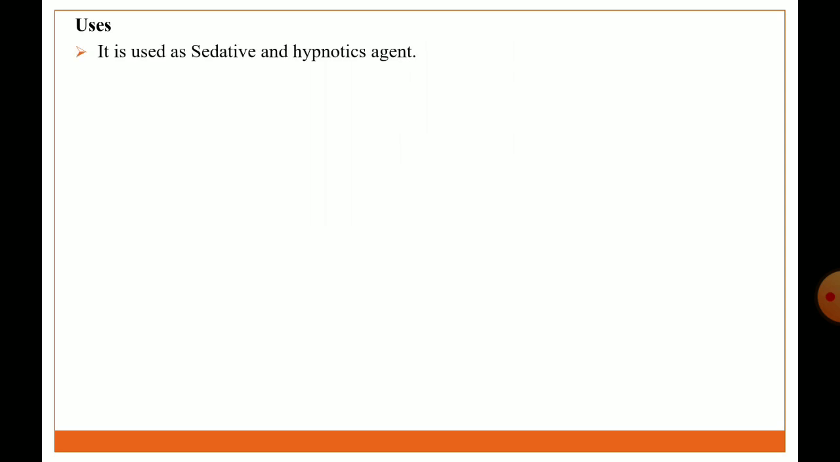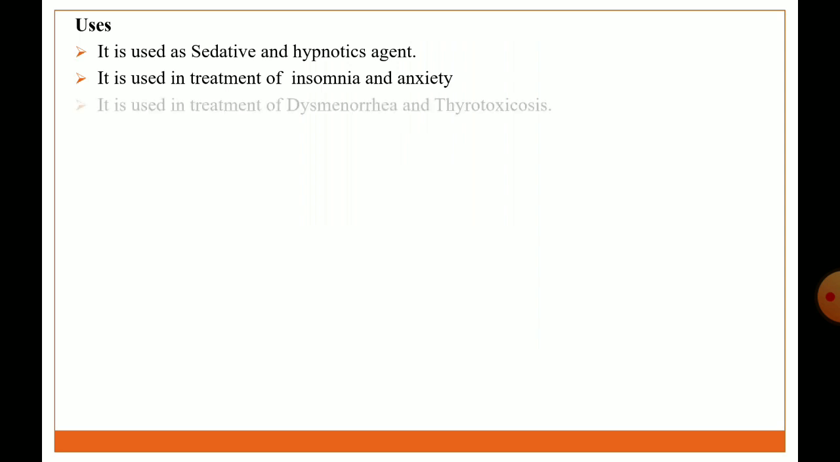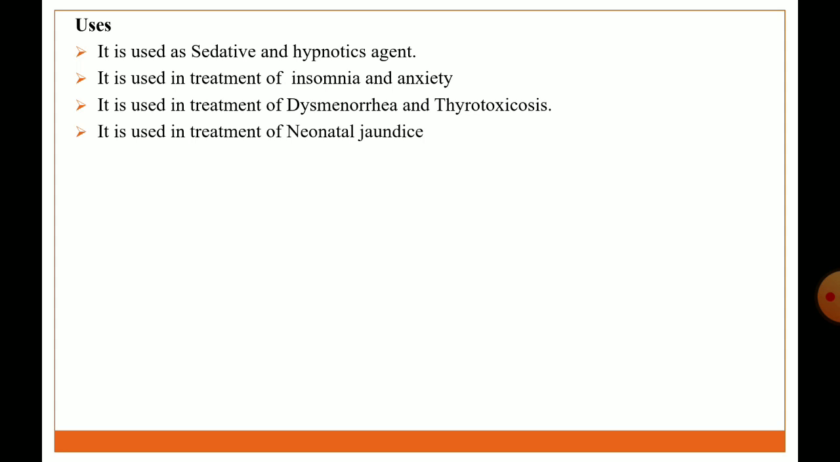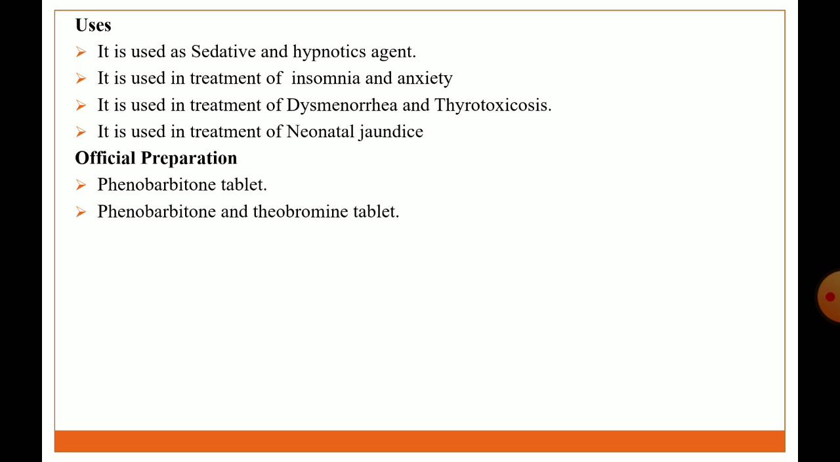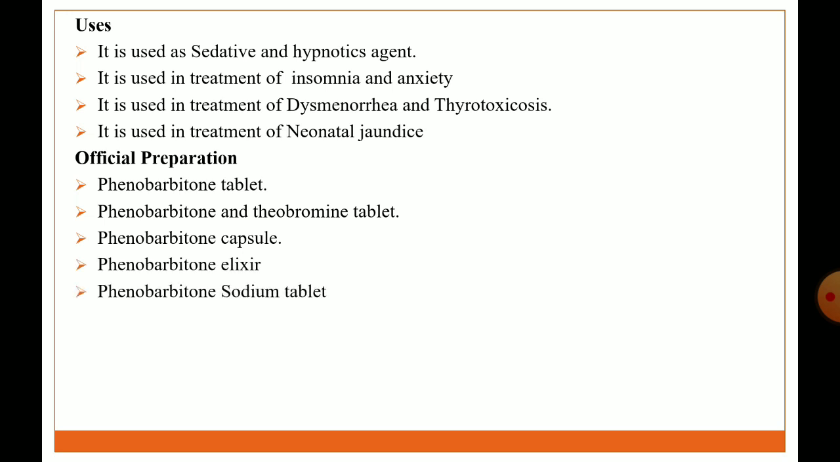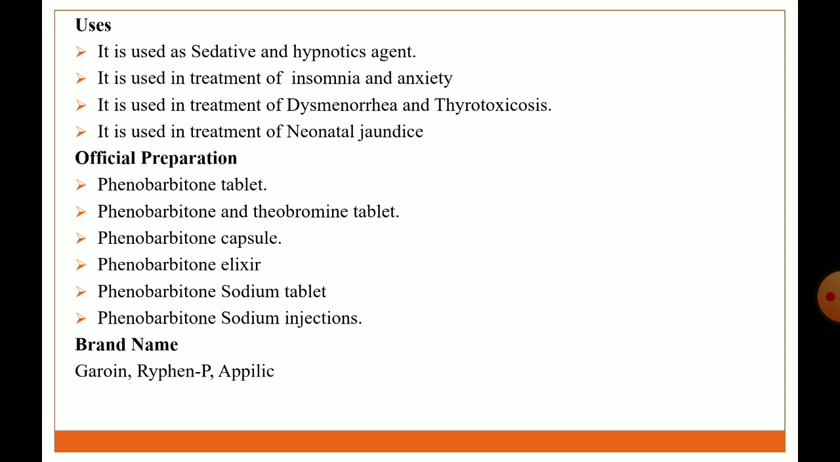Uses: it is used as a sedative hypnotic agent. It is used in treatment of insomnia and anxiety, dysmenorrhea, thyrotoxicosis, and neonatal jaundice. Official preparations: phenobarbital tablet, phenobarbital and theobromine tablet, phenobarbital capsule, phenobarbital elixir, phenobarbital sodium tablet, phenobarbital sodium injection. Brand names: Gardenal, Refin P, Ampilac.